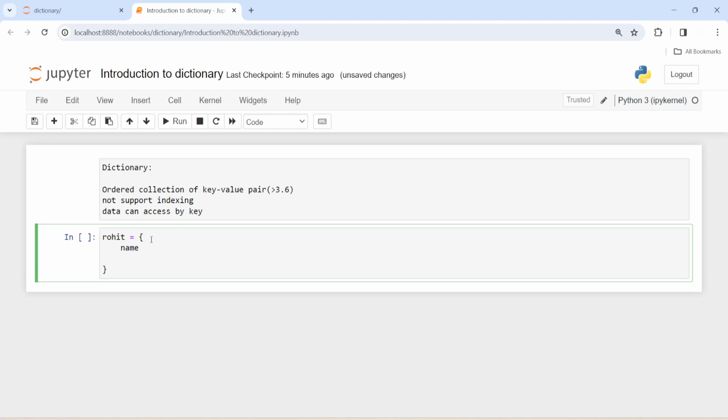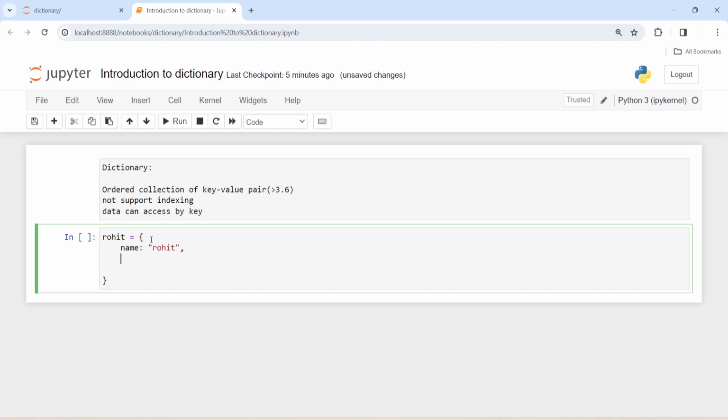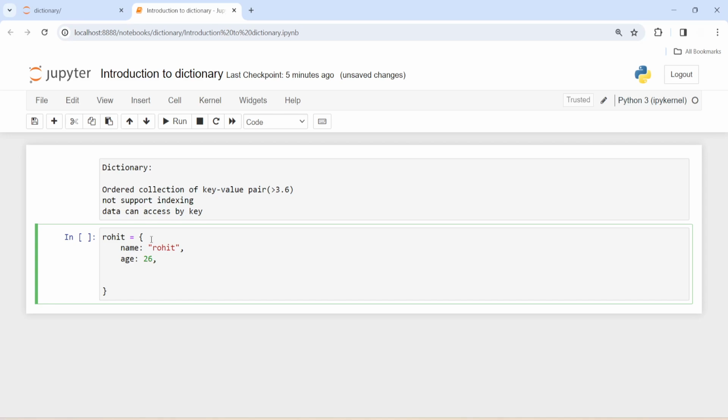My name is Rohit, my age is 26, and what else? Height is 5.10.